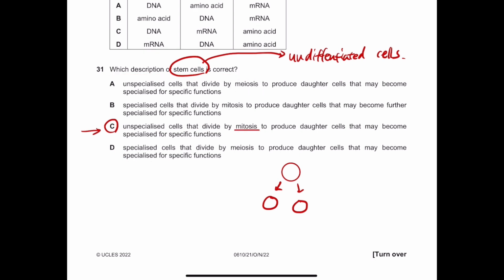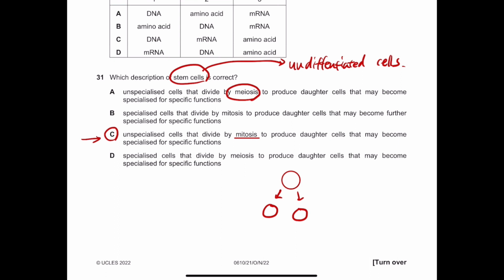Meiosis is the cell division to make sperm cells or egg cells, like the sex cells. But the stem cells, they actually are present during the embryonic stage,